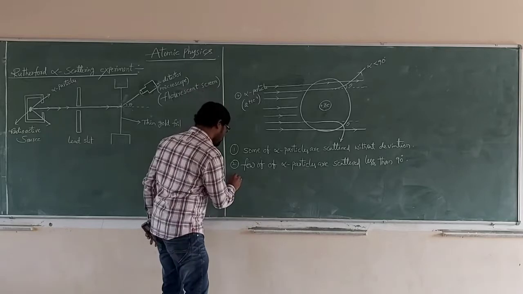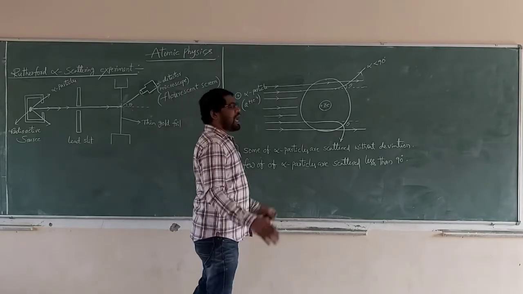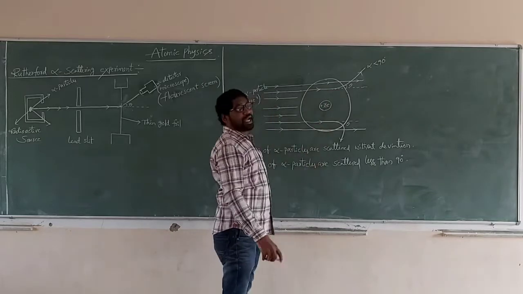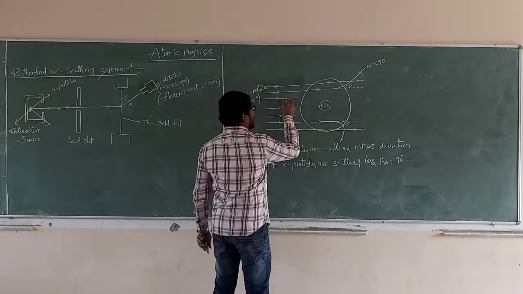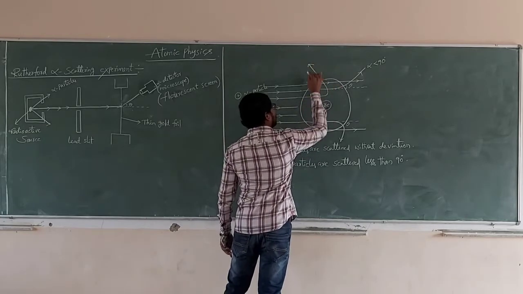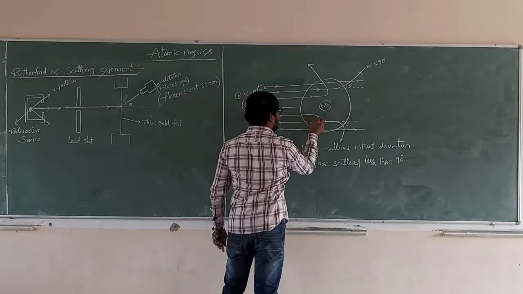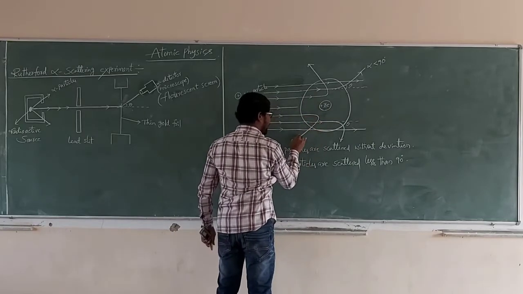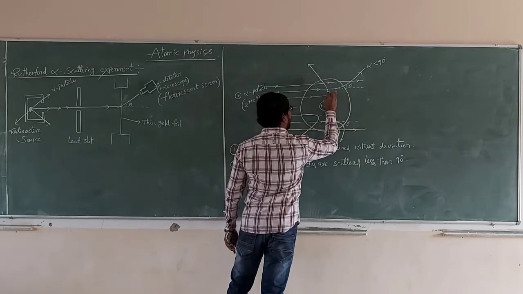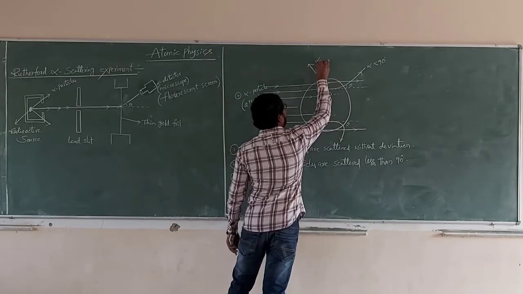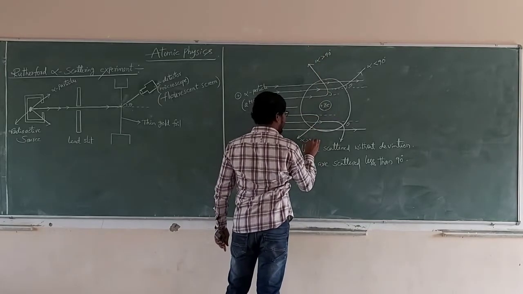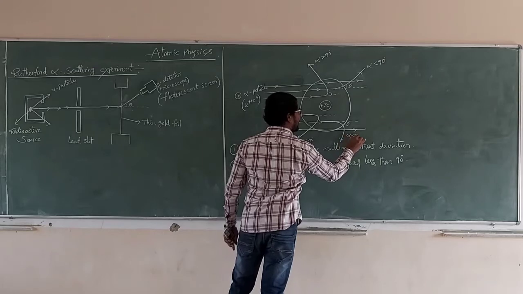Next, the third one. Again, some of the alpha particles which are passing through the gold foil of the atom are scattered greater than 90 degrees. This is alpha greater than 90 degrees, this is alpha greater than 90, and this is alpha less than 90.